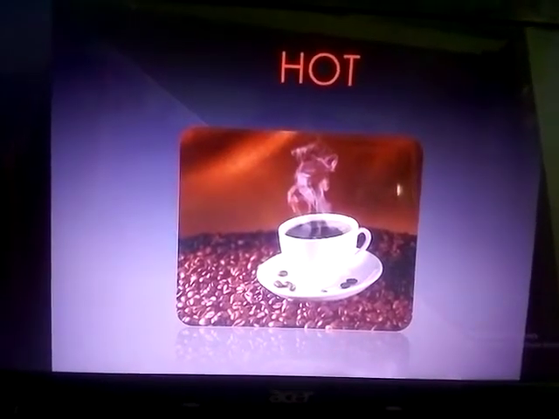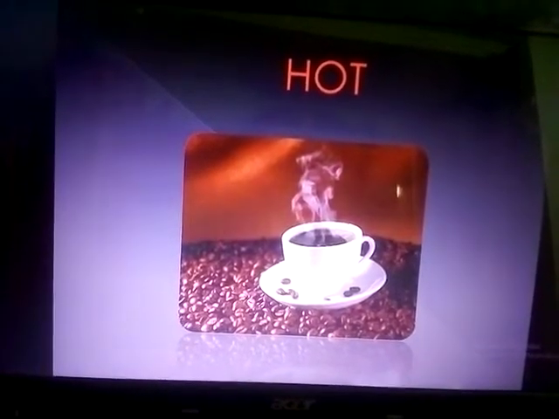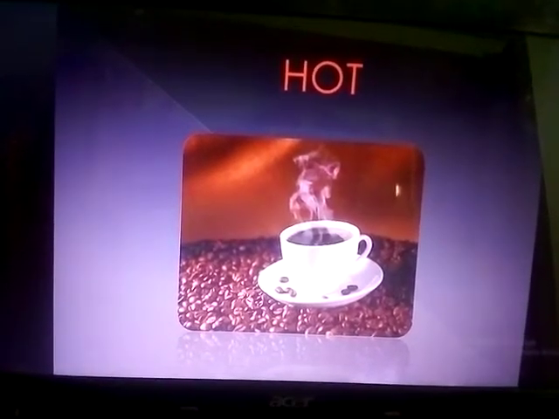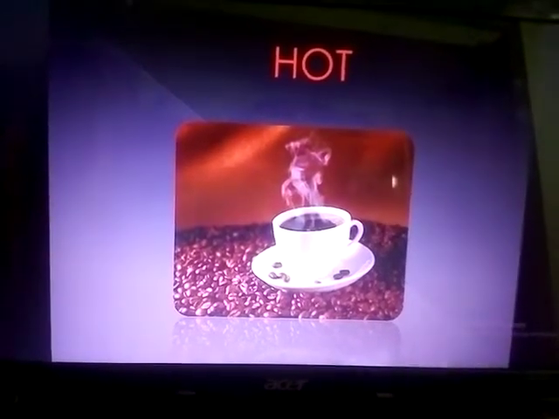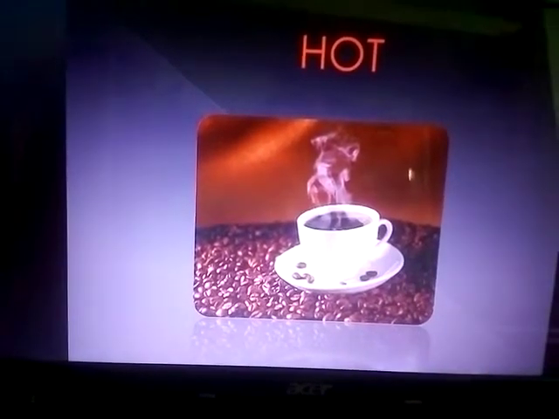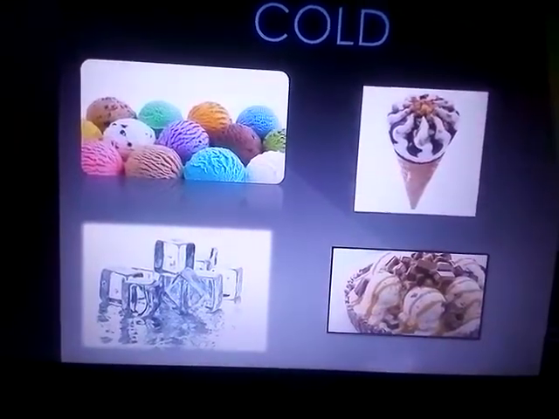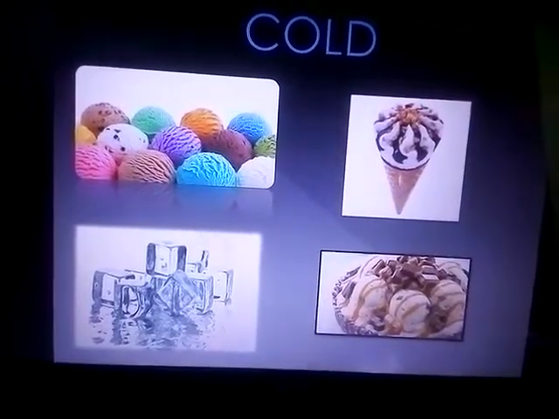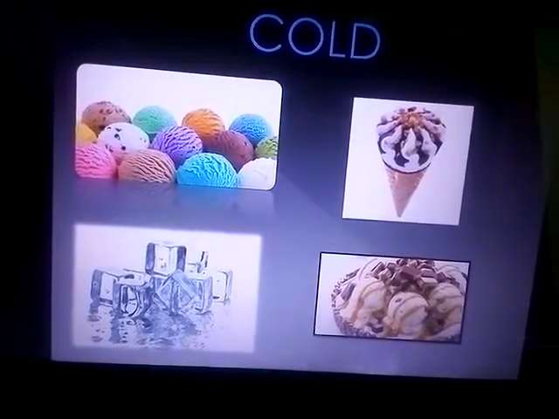How would you feel hot? For example, you take a cup of hot coffee. The heat from the cup of coffee is transferred to your body. That's why you feel hot. The same way if you stand in front of the sunlight. Next, cold objects. Examples are ice cream, ice cubes, etc. Here, the heat is transferred from the body to the cold things. That's why you feel cool.